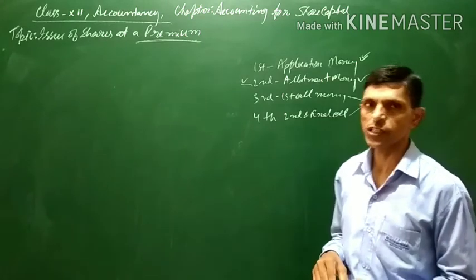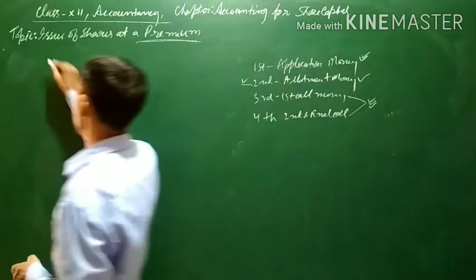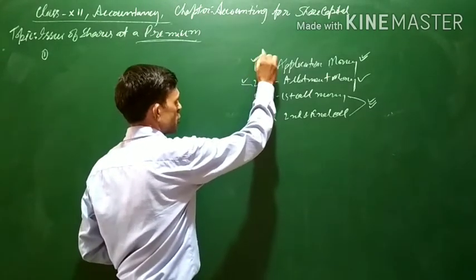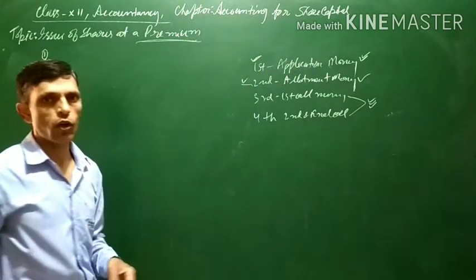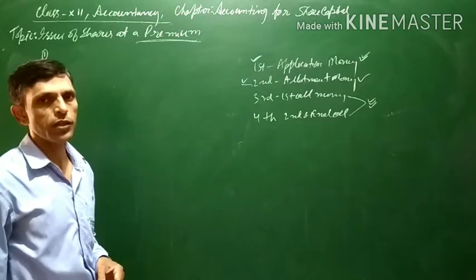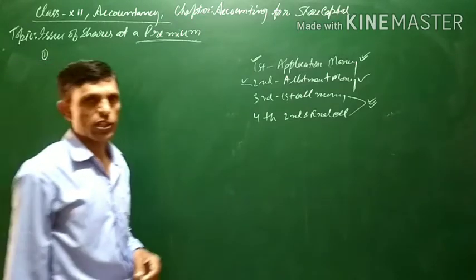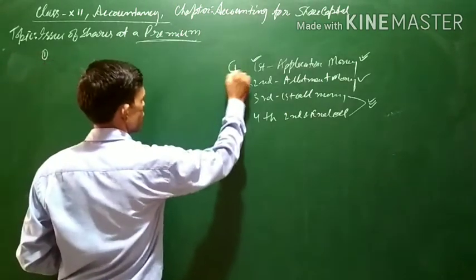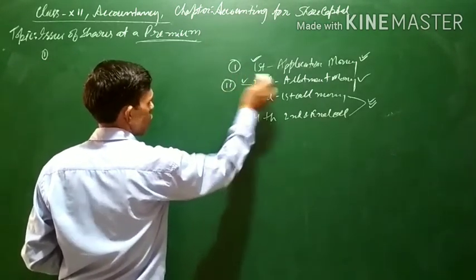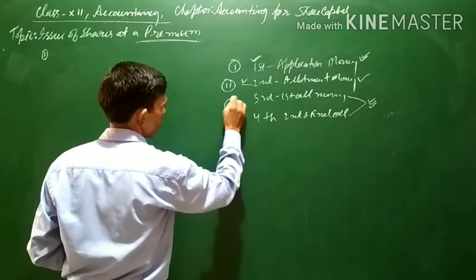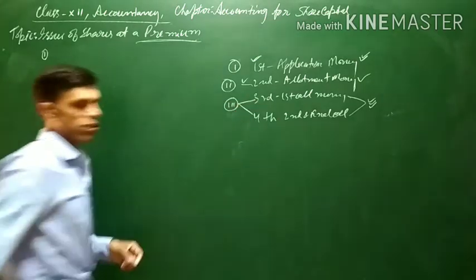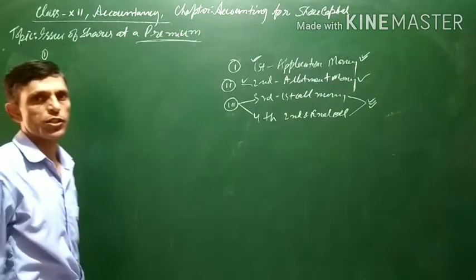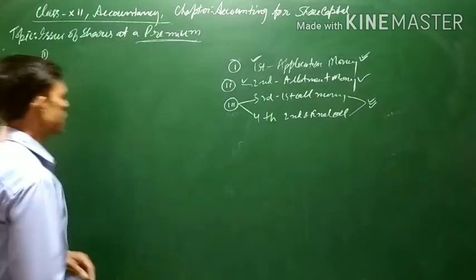Now let us come to the general entry. First scenario, as I just told you, is when the premium money is called along with application money. Second scenario is along with allotment. Third scenario is along with call. In the first scenario, when the premium money is called along with application money, the entry will be